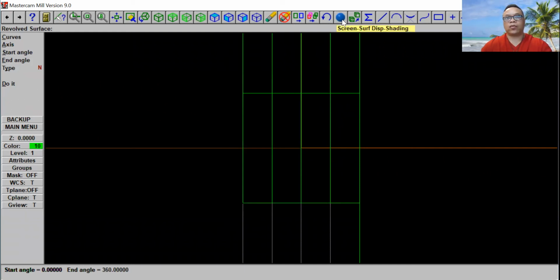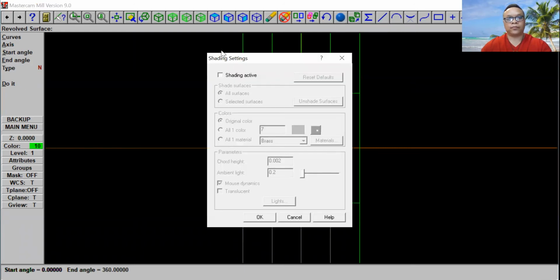So now we're going to go over here to screen. This is shading, right? We're going to do the shading. Go ahead and select that. On this shading setting, go ahead and select shading active. And right here it asks whether you want to put all in one color or all one material, all surface or select surface. I'm going to select all in one color.